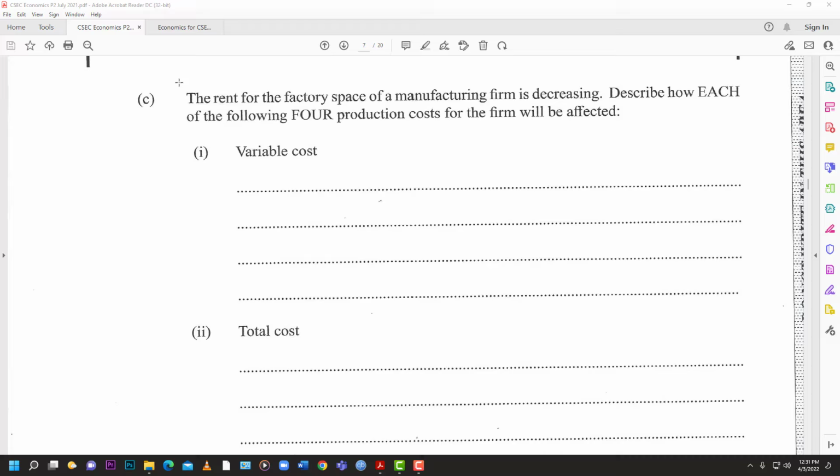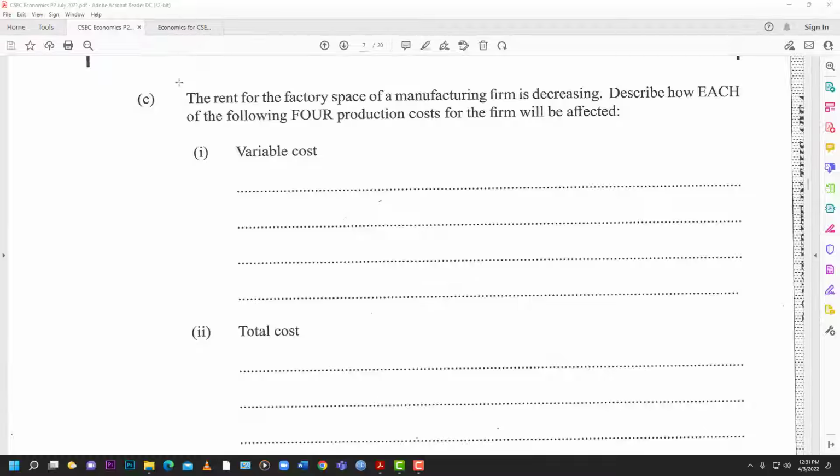And so they're telling us here that the variable cost... So now we have to realize that rent would be considered a fixed cost. Rent is a fixed cost. It normally stays the same over the short run. But in this case, you see they're saying that this fixed cost is decreasing. So rent is decreasing. Now, variable cost, there will be no change.